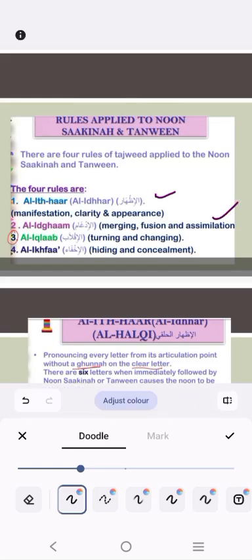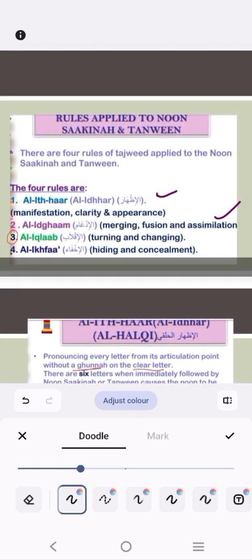So we merge the two letters. Inshallah, we will learn how to merge the letters of the Noon Sakinah while reading. And third, the rule is al-Iqlab, which means turning or changing. In al-Iqlab we change the sound of the noon into meem while reading. And why we change, inshallah we will learn in the explanation of this rule.